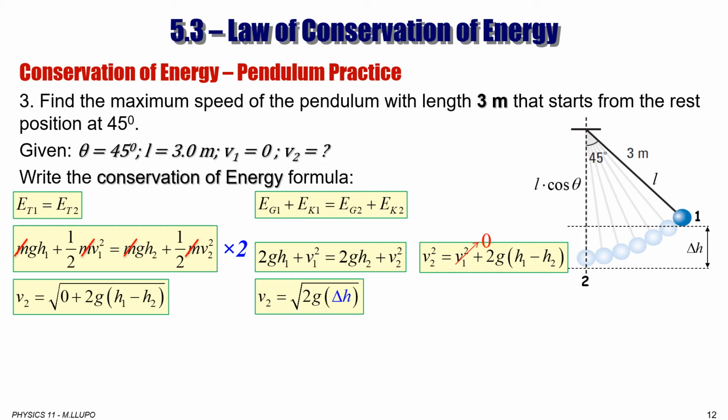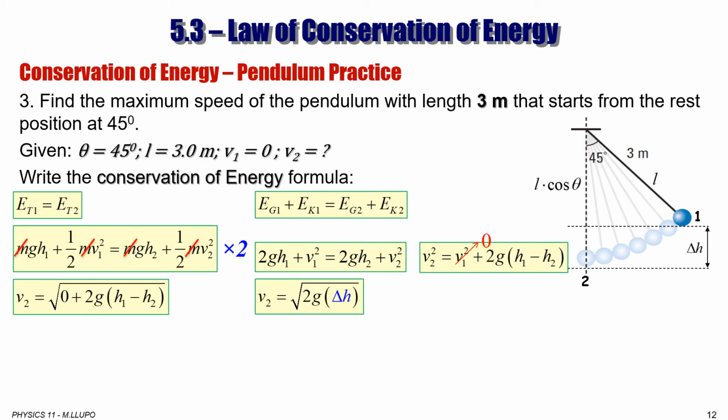But how can we calculate delta h? If you take a look, the length from this point here, which could be point 0, from point 0 to 1 is equal to point 0 to 2. So this one actually is L.